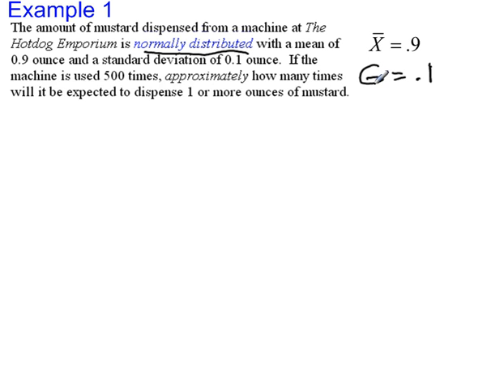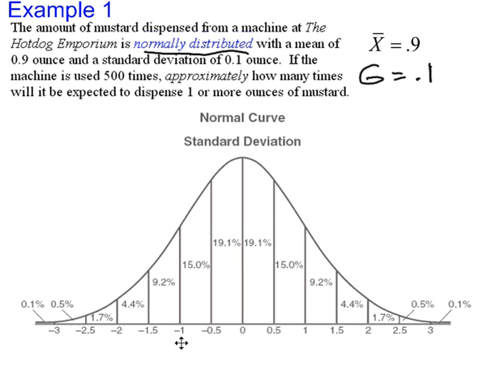If the machine is used 500 times, approximately how many times will it be expected to dispense 1 or more ounces of mustard? Alright, so we're going to be using our curve, and here's what we know. At no standard deviation, that's the mean, 0.9, so that's going to go right here in the middle.